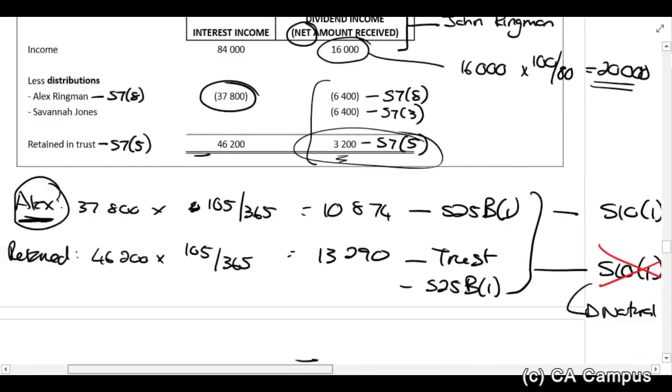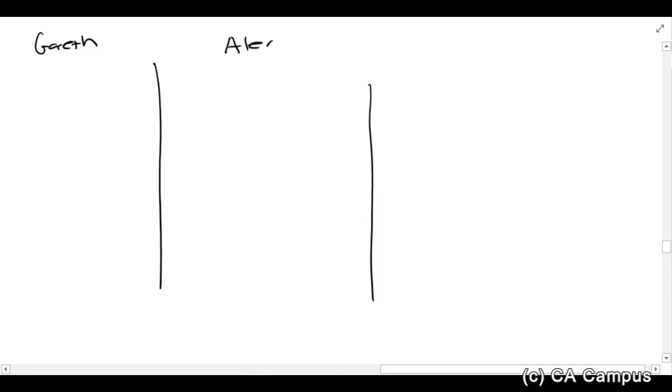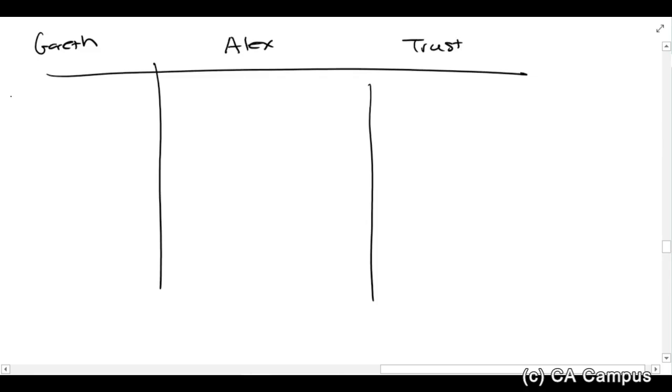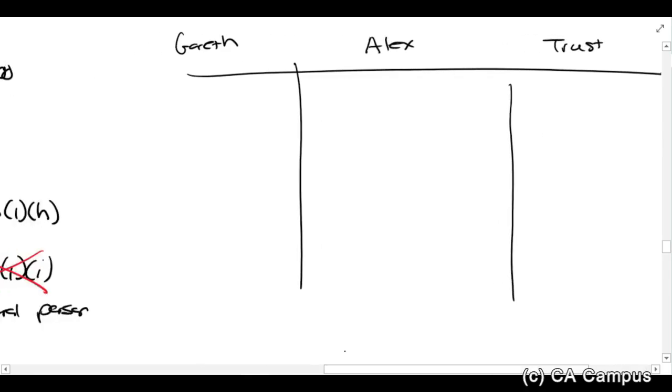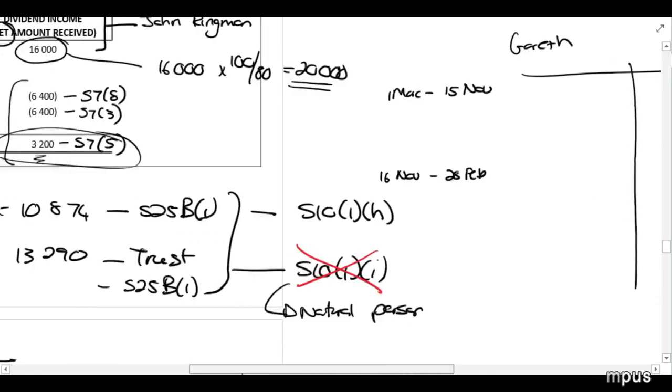So if I had to draw it up like this, Gareth, Alex, and the trust, for the period 1 March to 15 November, and for the period 16 November to 28 February.